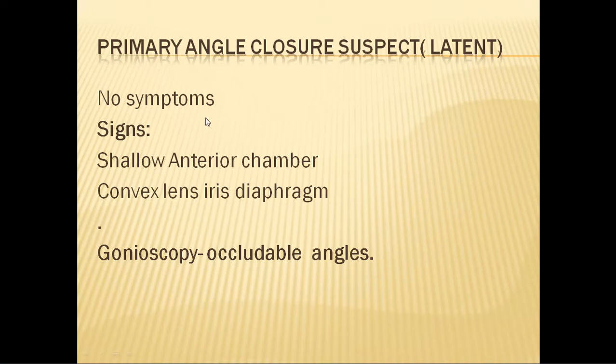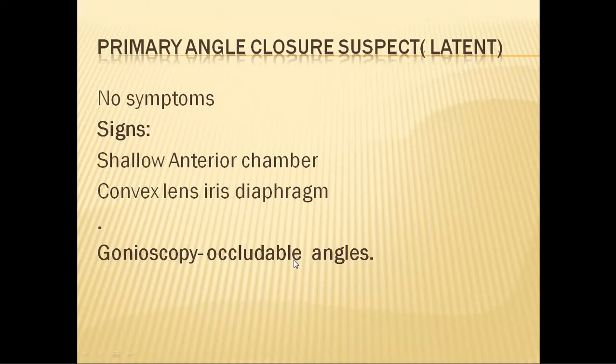So when the patient comes and you have done a cursory or routine examination, what you found was a shallow anterior chamber and a convex iris lens diaphragm. When you see a shallow anterior chamber, the next thing you will do is a gonioscopy. And when you did a gonioscopy, you found occludable angles.